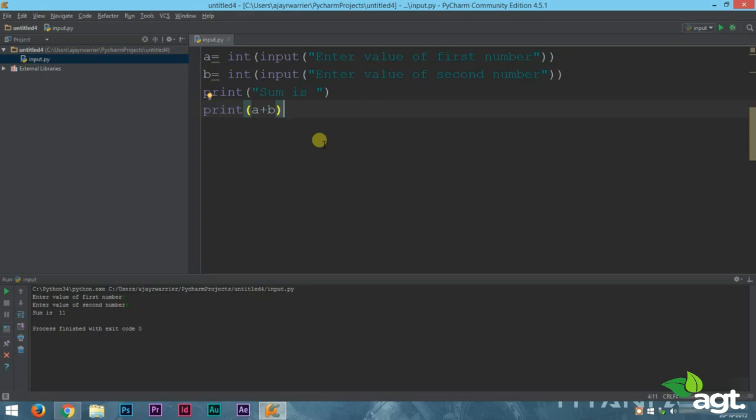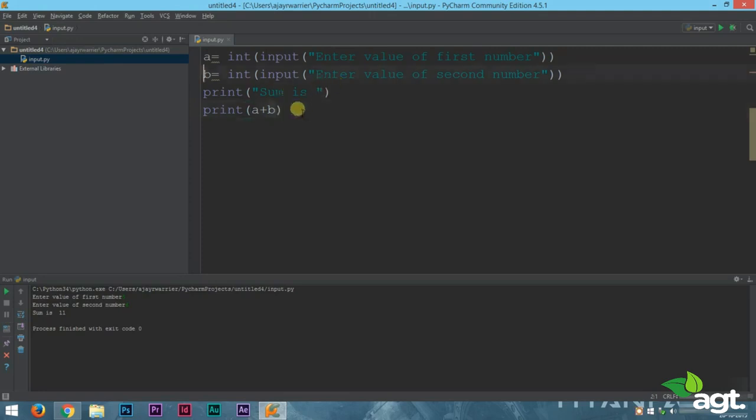The code will work the same. So I'll repeat again what we learned in this lecture. That is, in order to receive input into a variable, all you have to do is use the variable name equal to int, which is supposed to be the type of the value we are entering, that is integer, followed by input, and inside the input bracket we type a text that is supposed to tell the user what they have to do. For example, in this case, he has to enter the value of the first number.